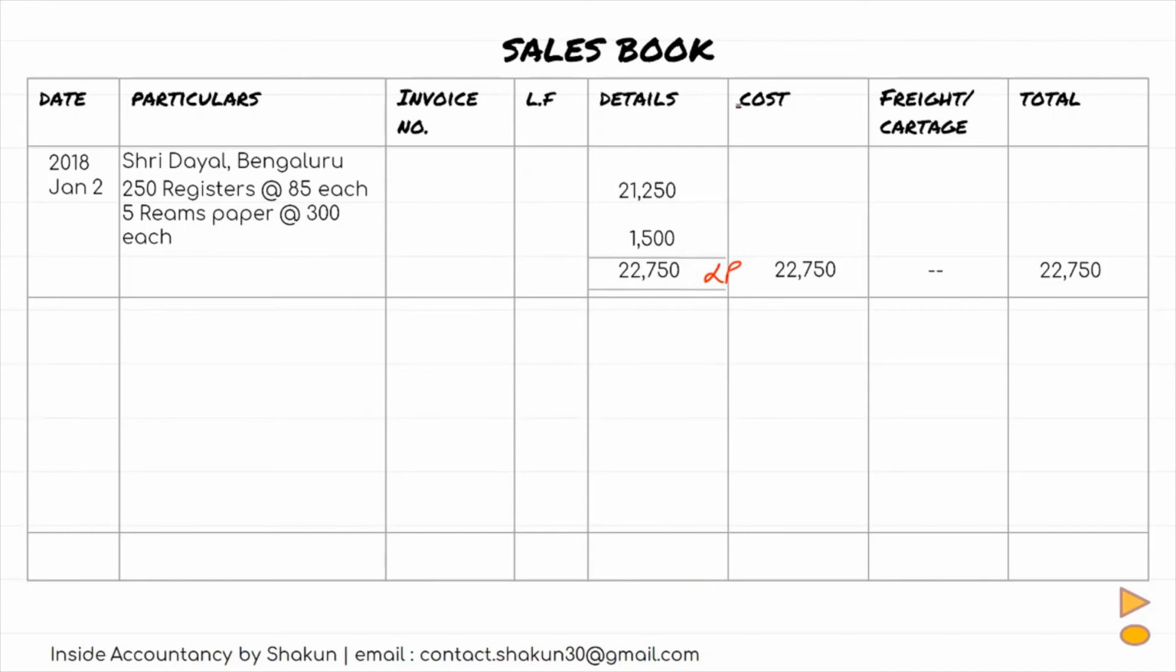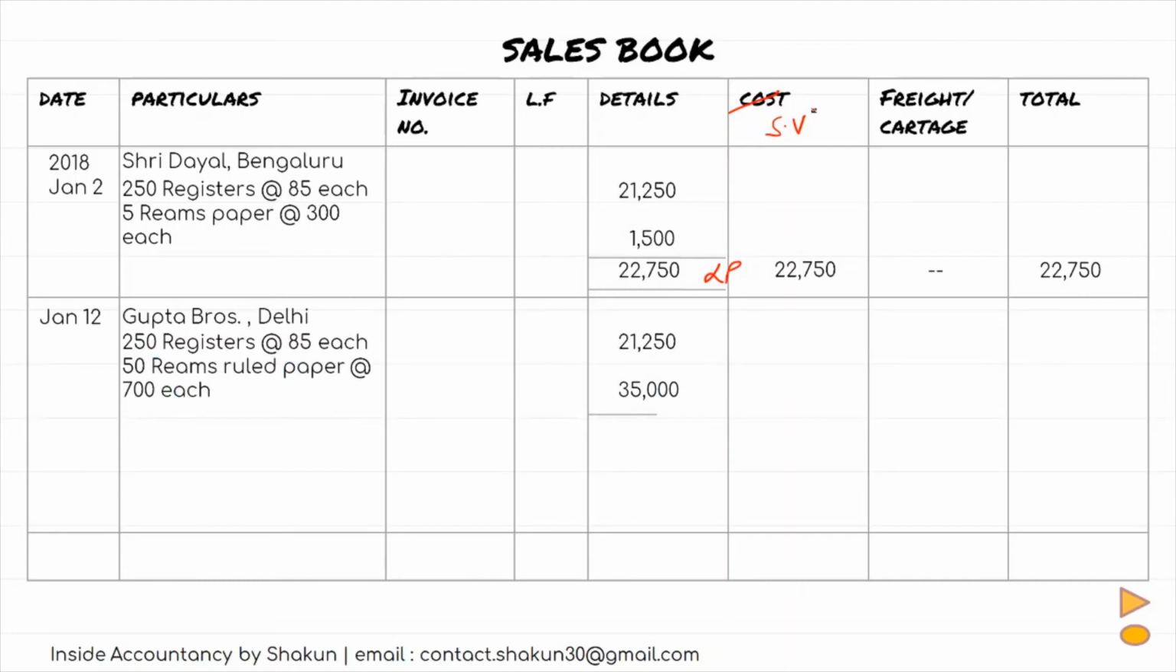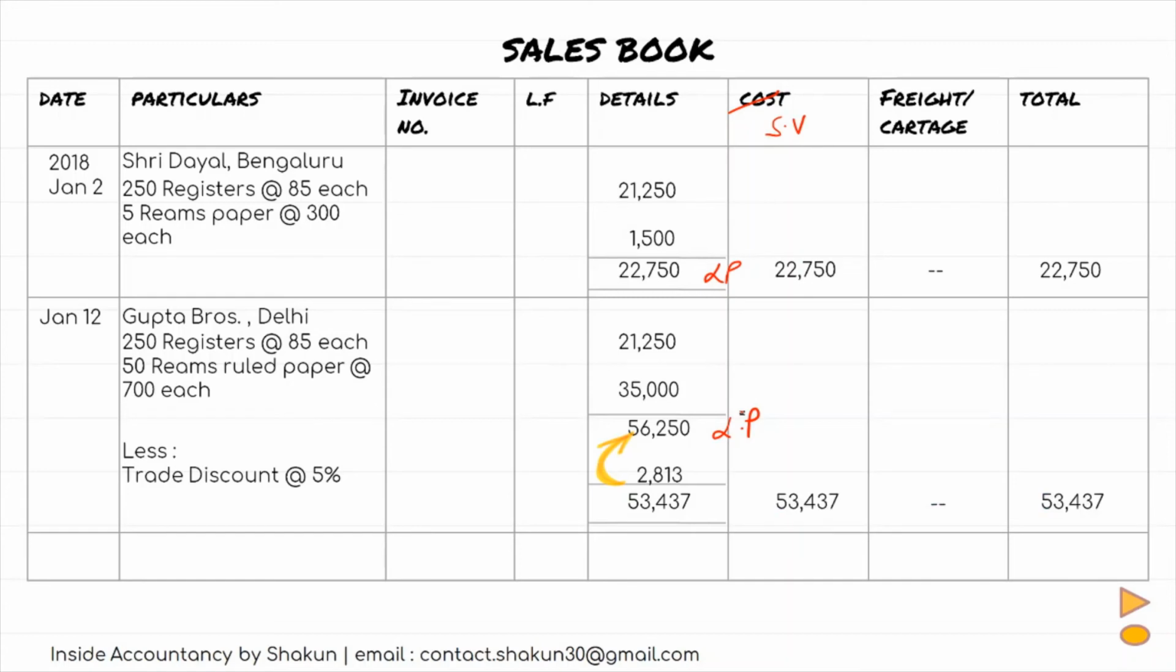Sorry, there's a correction here. This is not the cost, this is the sales value. Okay, so the second transaction which was mentioned was sales made to Gupta Brothers. Again, the details are mentioned. Then the total is made. That total is basically the list price. From the list price, we calculate the trade discount at the rate of 5% and subtract it. We get the value that is 53,437, which is the sale value. Sale value is mentioned under the sale value column. There's no freight and the total also remains the same.